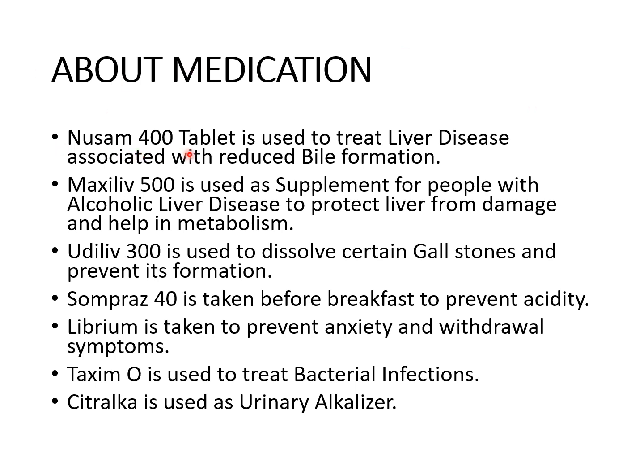About medication, Newsum 400 tablet is used to treat liver disease associated with reduced bile formation. Maxiliv 500 is used as a supplement for people with alcoholic liver disease to prevent the liver from further damage. Udiliv 300 is used to dissolve gallstones and prevent their formation. Sompraz 40 is taken to prevent acidity. Librium is given to prevent anxiety and withdrawal symptoms. Taxim O is given to treat bacterial infection and Citralka is used as a urinary alkalizer.